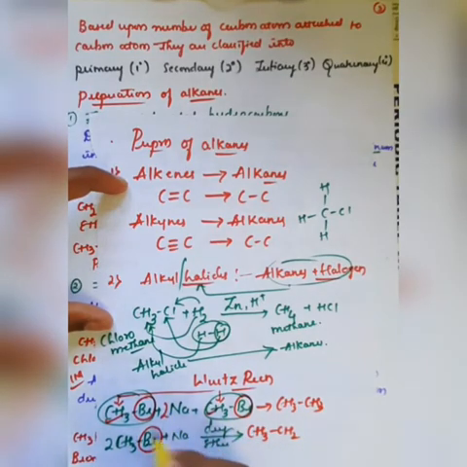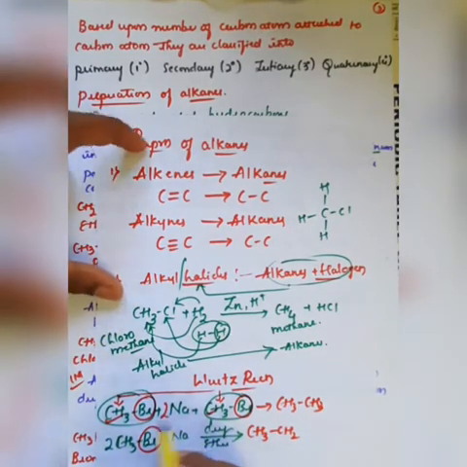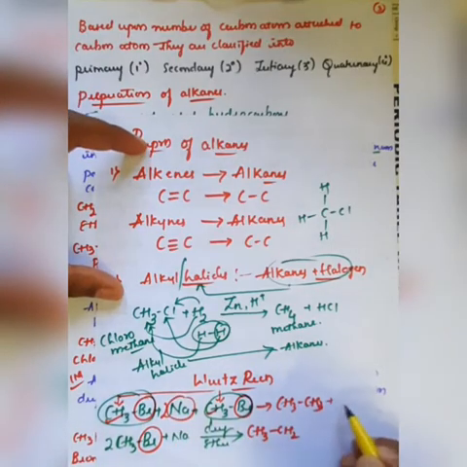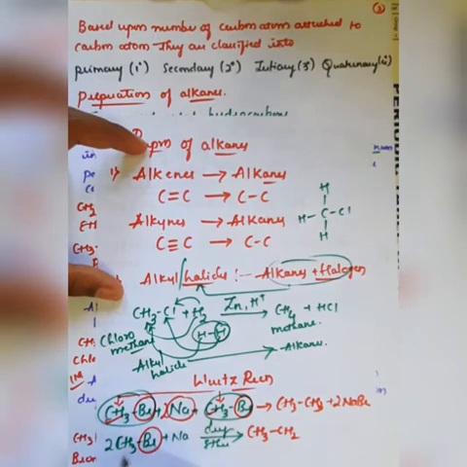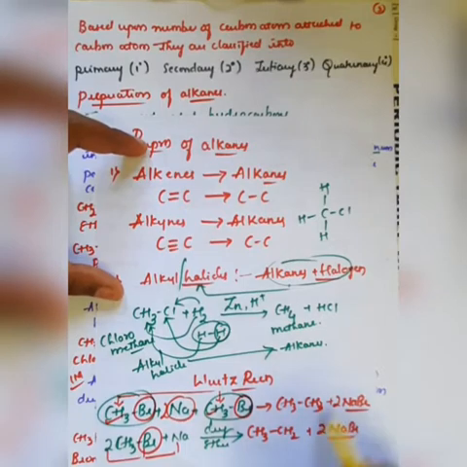I can fix this with the 2 moles of Na, and it is converted into 2 NaBr. Here also the 2 Br and Na will convert into 2 NaBr. This is a side product. So don't worry about the side product.